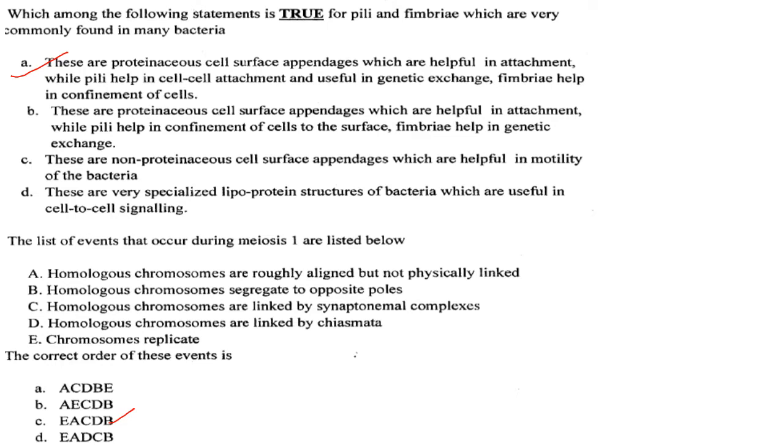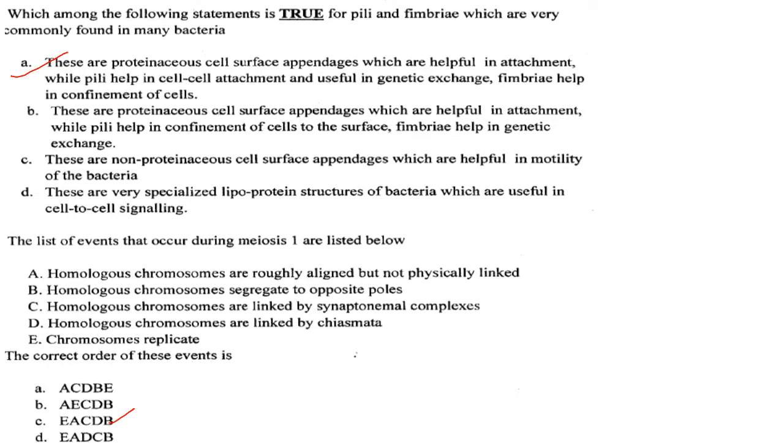Then the list of events that occur during meiosis 1 are listed below. The correct order of these events is: homologous chromosomes are roughly aligned but not physically linked. Homologous chromosomes segregate to opposite poles. Homologous chromosomes are linked by synaptonemal complexes. Homologous chromosomes are linked by chiasmata. Chromosomes are replicated.